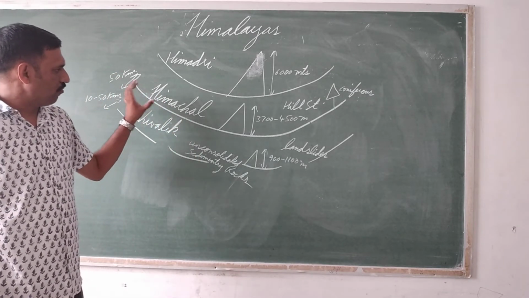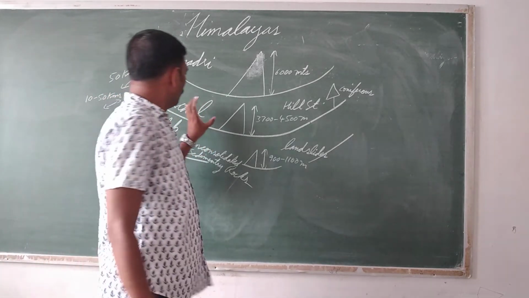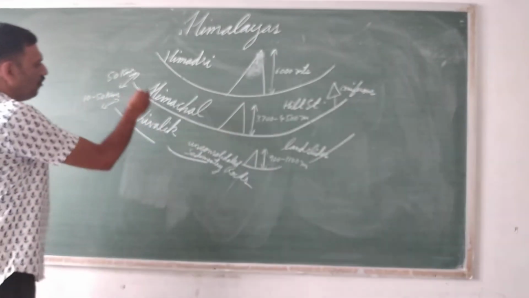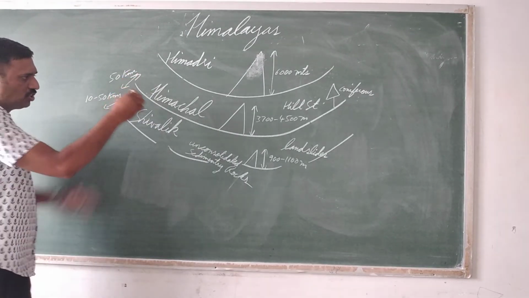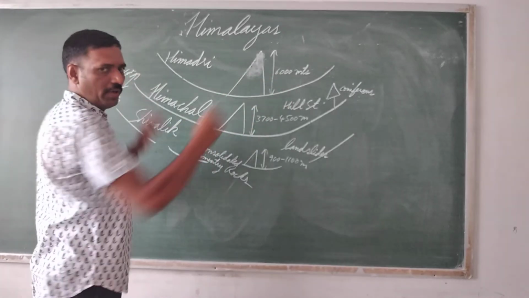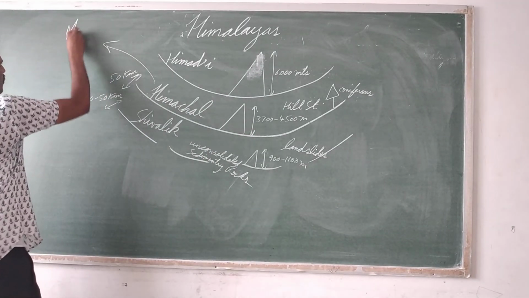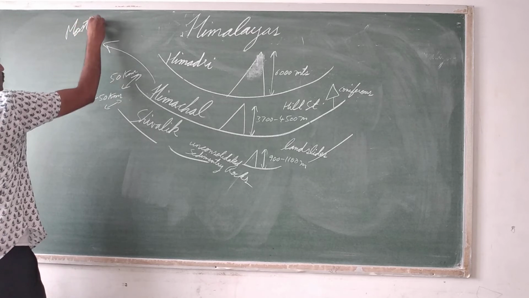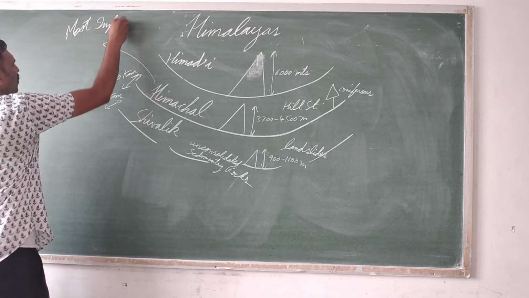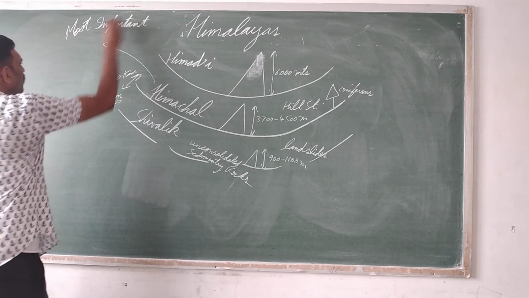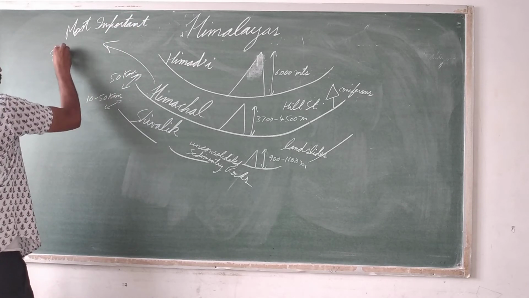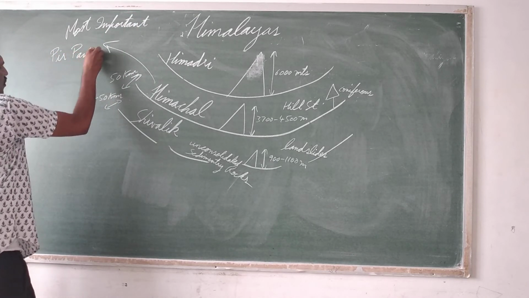Now, one more important question. The Himachal range is also further divided into many ranges. The most important is Pir Panjal.